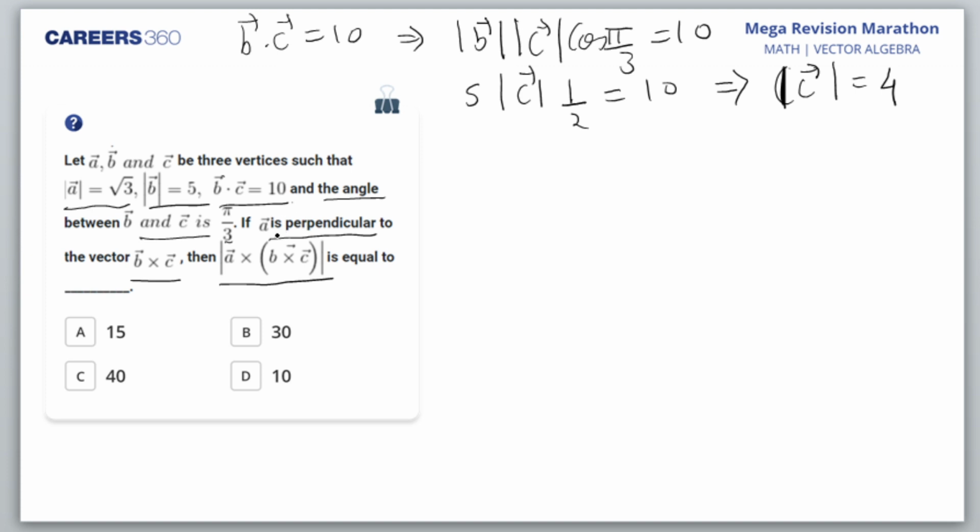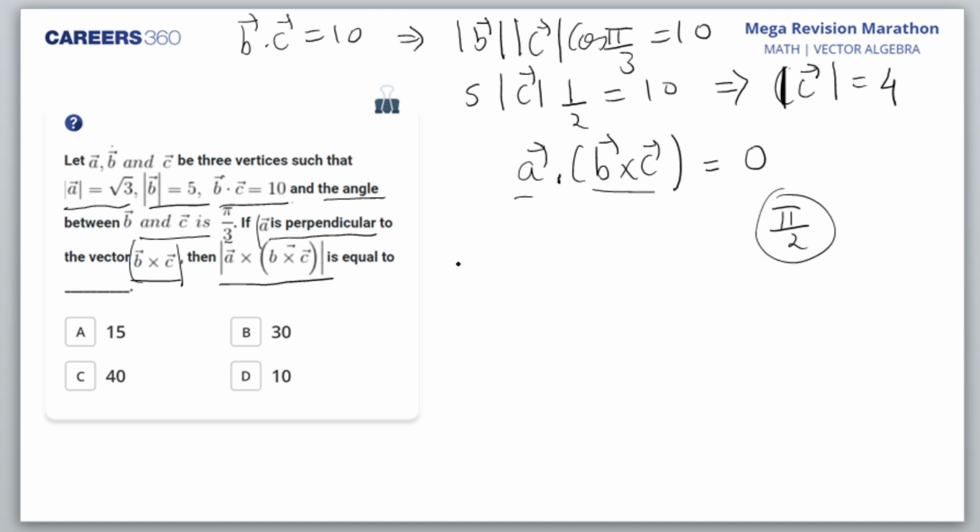Now, what else are we given? The second information is A is perpendicular to B cross C. So we have A dot B cross C equal to 0. Am I right? Because A is perpendicular to B cross C. This means the angle between A and B cross C is pi by 2. This is what we constitute from here.